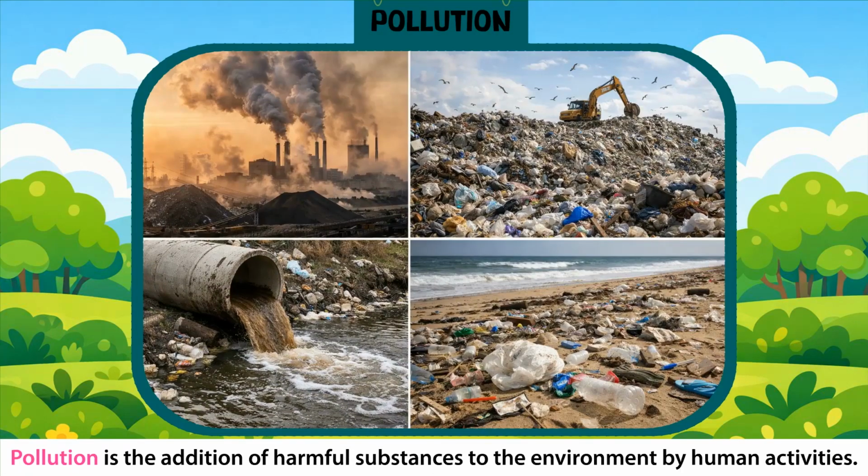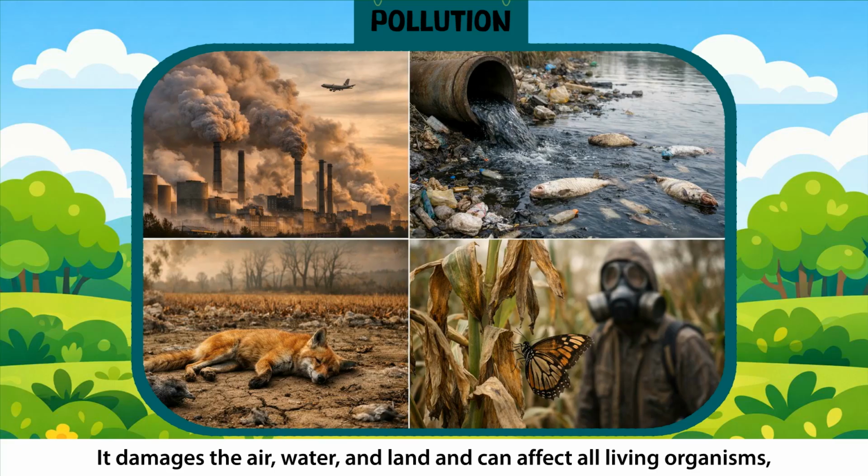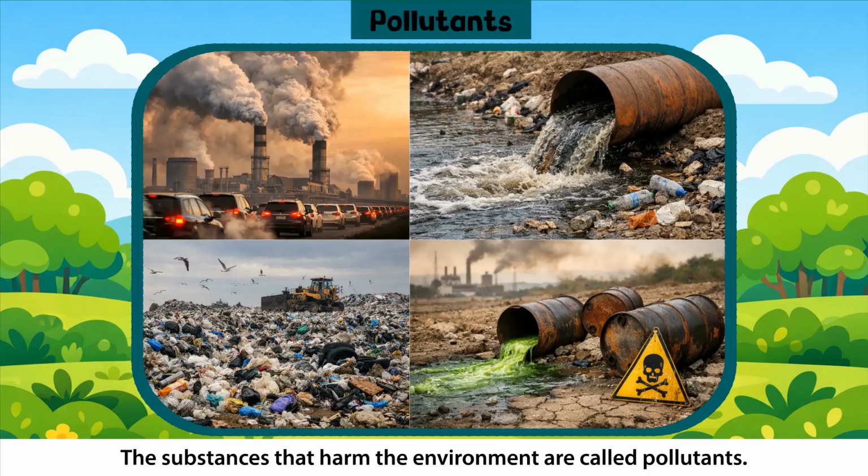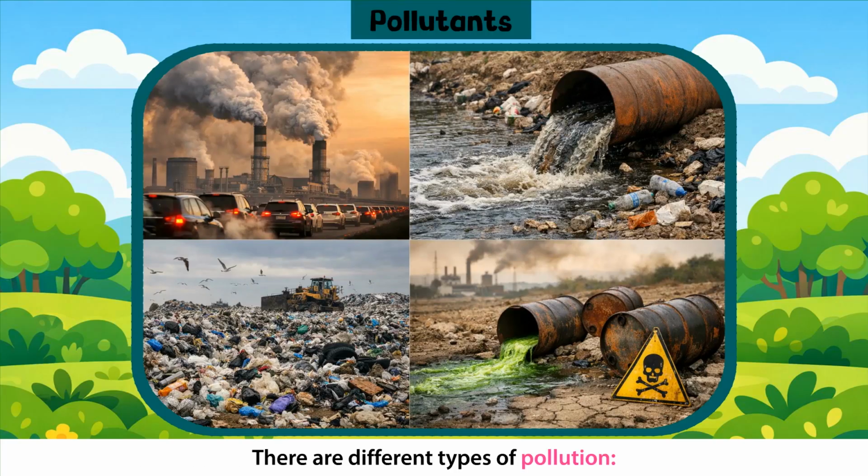Pollution. Pollution is the addition of harmful substances to the environment by human activities. It damages the air, water, and land and can affect all living organisms, including humans, animals, and plants. The substances that harm the environment are called pollutants. There are different types of pollution: air pollution, water pollution, land pollution, noise pollution.